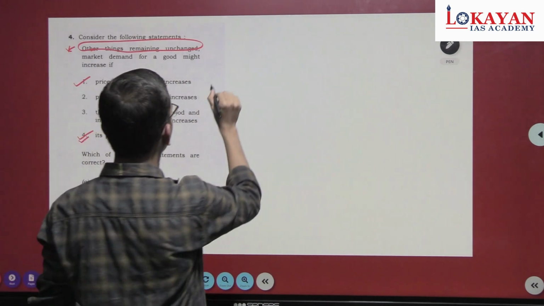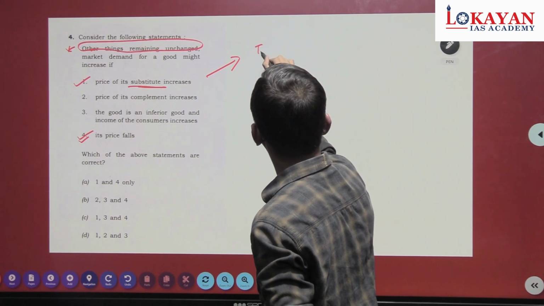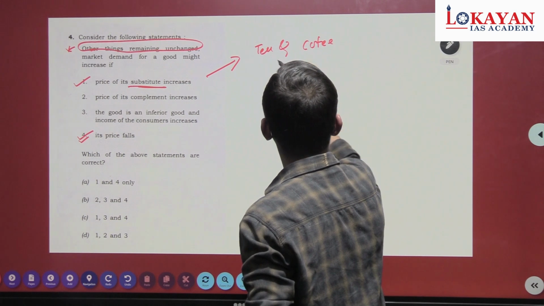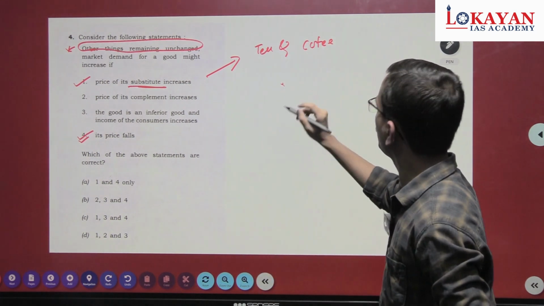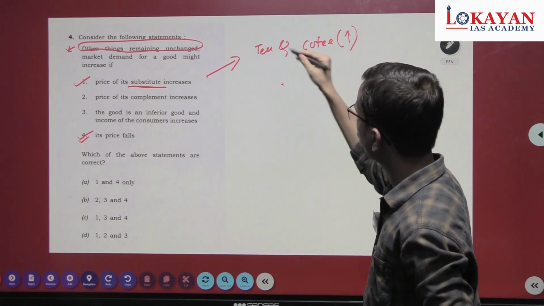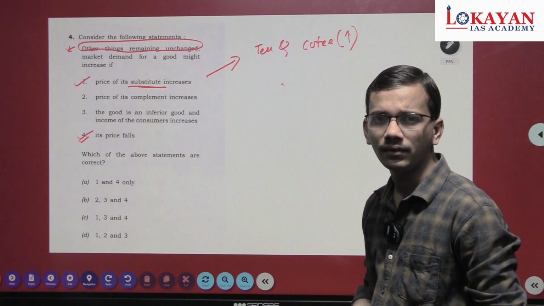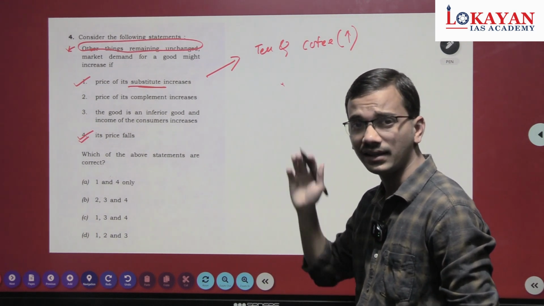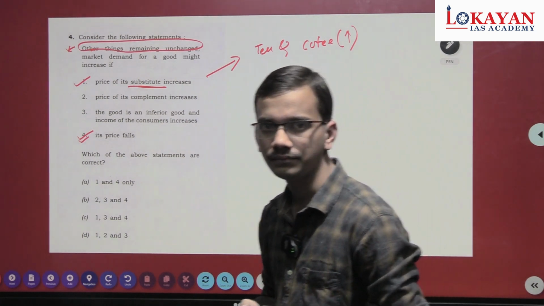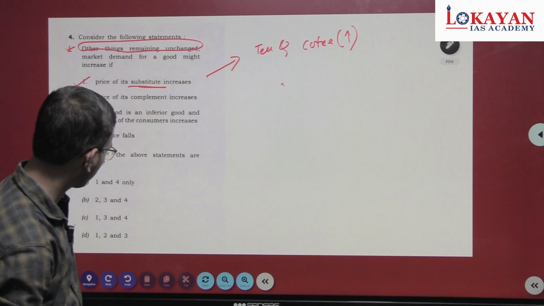Say for example, tea and coffee. Famous example. Substitute of tea is coffee. If coffee's price has increased, obviously people will shift to tea. We can take Ola and Uber. If average cost of Uber is increasing, then the loyal customer of Uber will also shift to Ola. Okay. The first statement is correct. Fourth one is also correct.